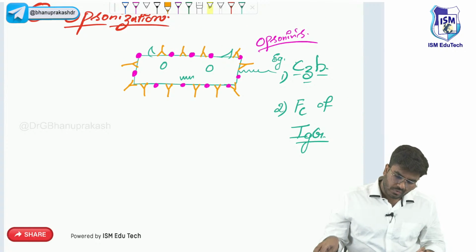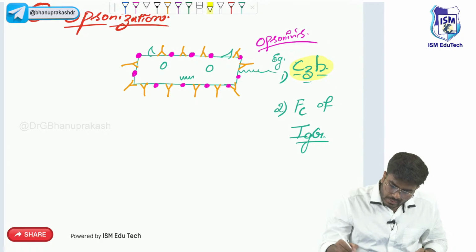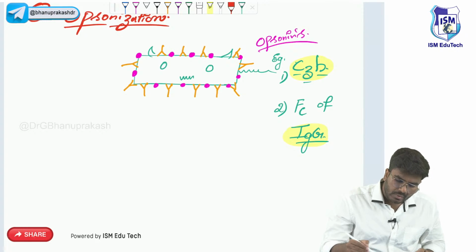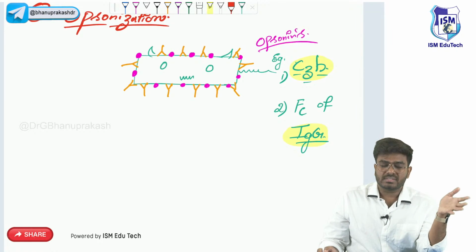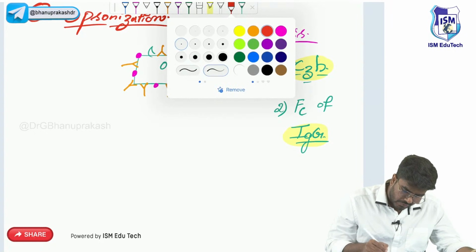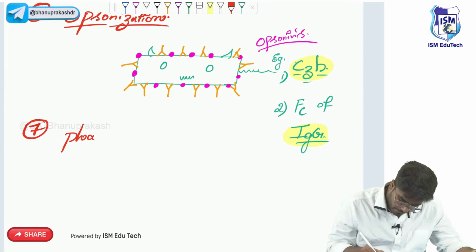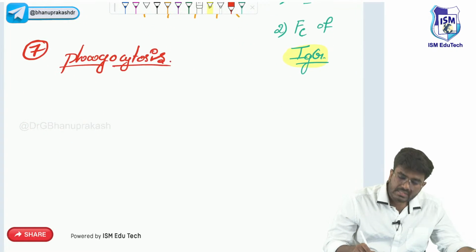Okay, so opsonization. What are the opsonins which I want you to know? C3b molecule and IgG molecule. There are even other molecules like fibrinogen, but important are these. Now, after this, which event should happen? The next event after opsonization, the seventh one, is phagocytosis. Now, what exactly is phagocytosis?